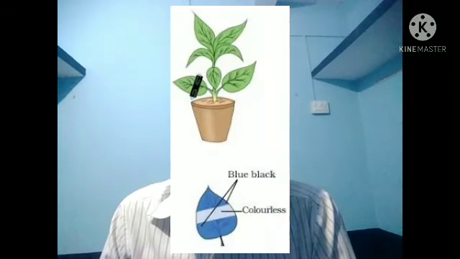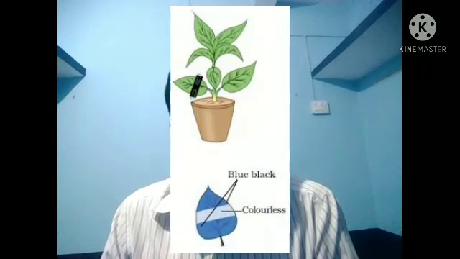In the absence of sunlight, can photosynthesis take place? So no, without sunlight photosynthesis cannot take place. For this, we will take a potted plant, and we will put this potted plant in a dark area for 24 hours.